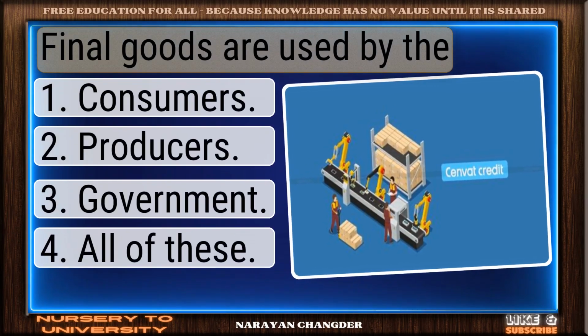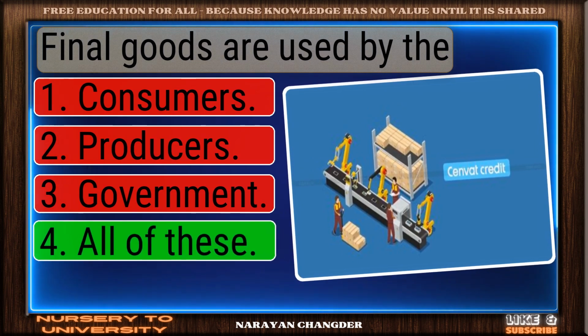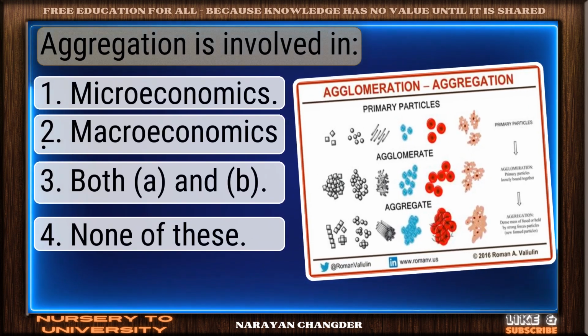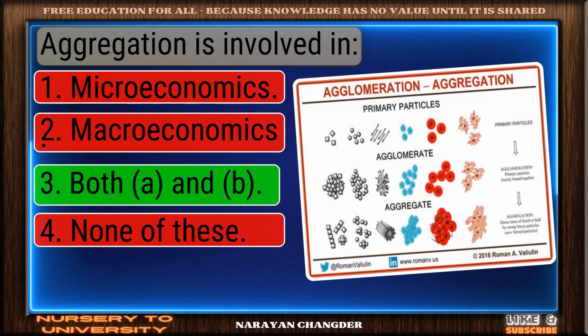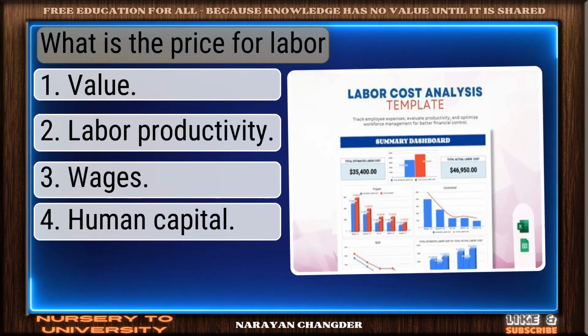Final goods are used by the. Well reasoned. All of these is the correct choice. Aggregation is involved in. Right again. Both and is a valid answer.